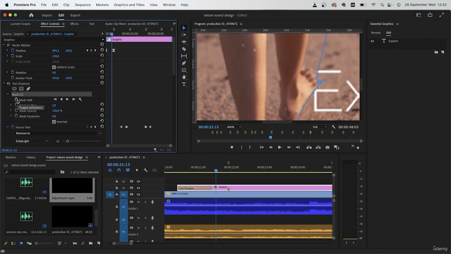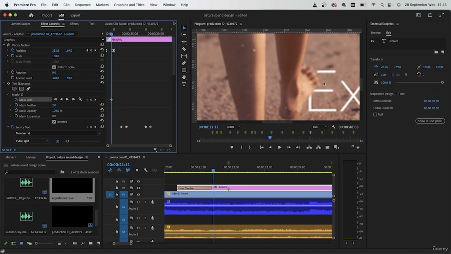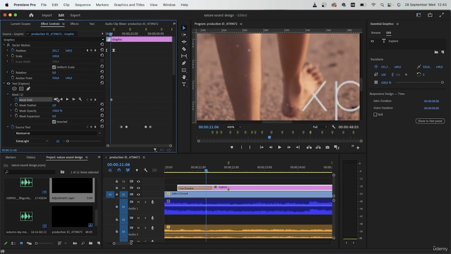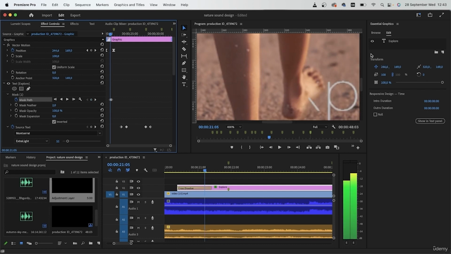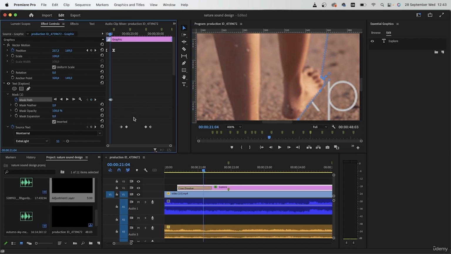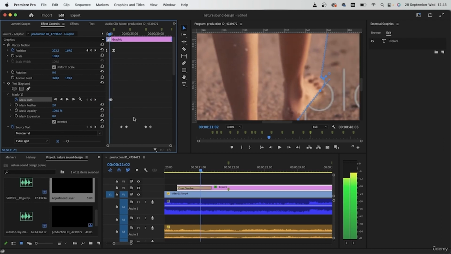Now we're going to make a keyframe for mask path. Then go each frame back, making sure that the explore text does not show up on her feet. So right here, I'm going to make a keyframe, adjust my mask. You can see that it kind of goes over her feet. Just pull these to the side. And just repeat this until the text has fully gone behind her feet.